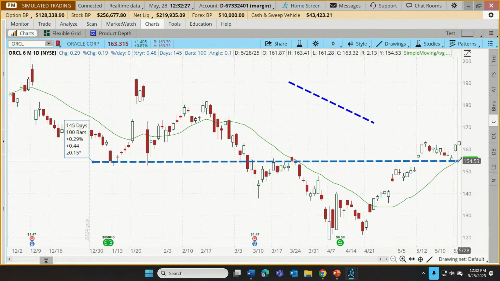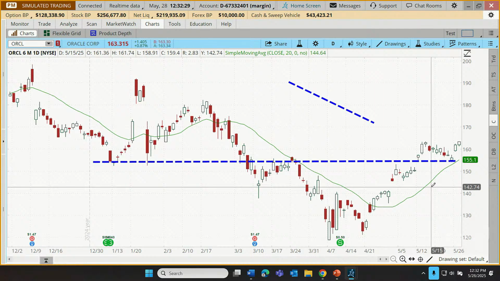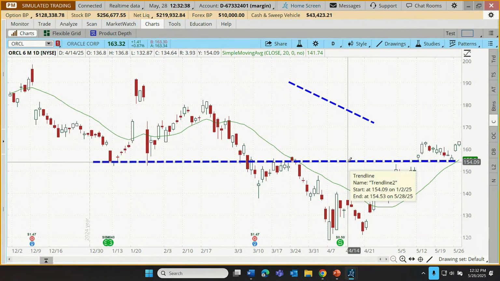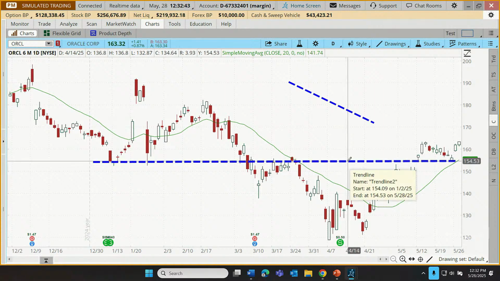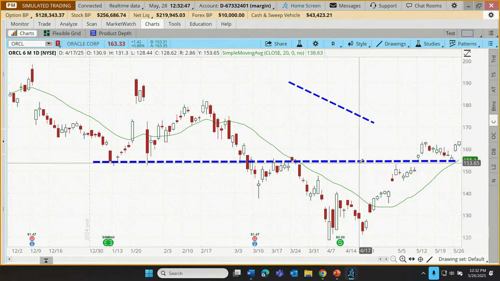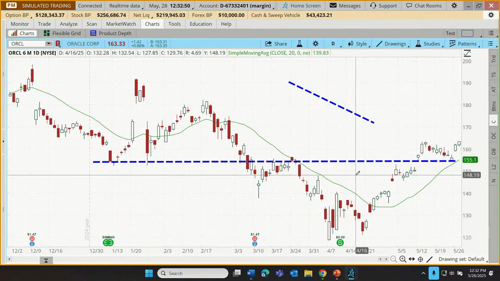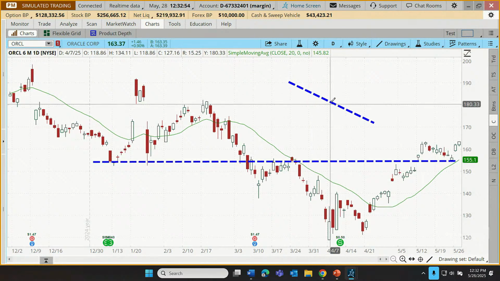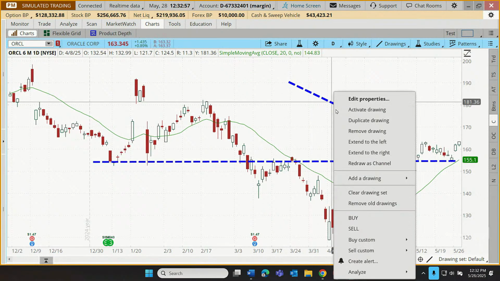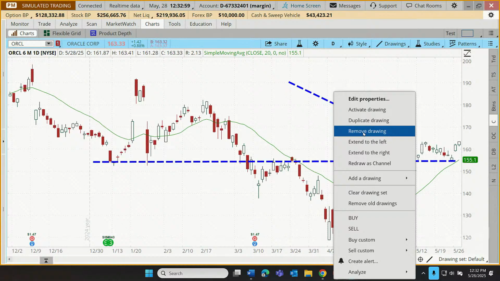As I draw a line there, the way that I draw that line once I've selected the tool is just click once where I want to start the line, and then click once where I want to end the line. That makes the line. Now I've customized my line. It's not necessary. When you first draw your very first line, it's probably going to be a thin black line. But once we've drawn a line, that stays on that chart until we delete it. I don't need this one up here. I'm going to right click on that, and let's just remove that drawing.